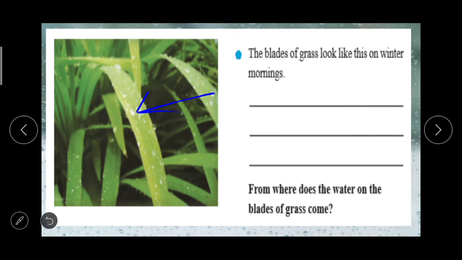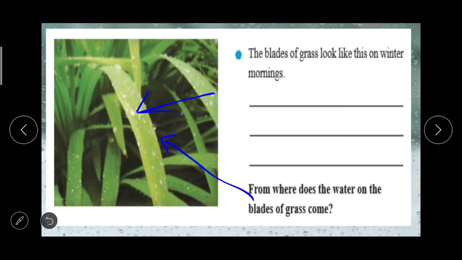Only one sentence is given about the picture, and you can add your own sentences there and then discuss the question given. You do this on your own in the textbook. There is a place to write your sentences, and the question is: from where does the water on the blades of grass come?